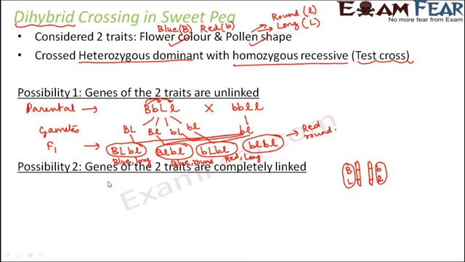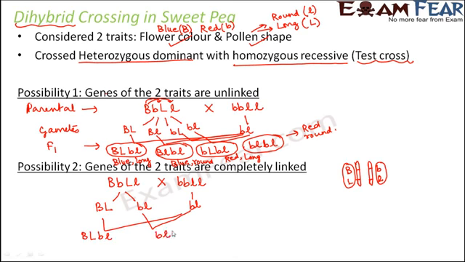So in this case, what will happen? Again, the same cross. So BBLL crossed with the homozygous recessive. So in this case, the gametes which will get produced out of this, there will be only 2 gametes, that is BL and BL, because the other combinations are not possible as they are linked genes. In this case, there's just 1 gamete. So in this case, what were the various possibilities for offsprings? Just 2 possibilities, BL, BL or BL, BL. So what is the phenotype for this? This is going to be blue, long, and this is going to be red and round.